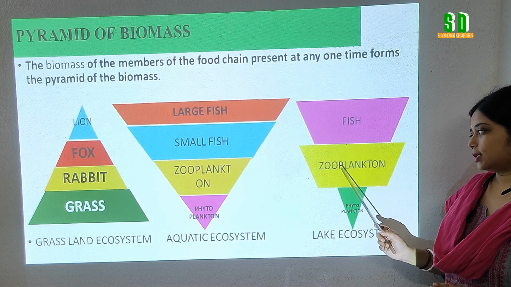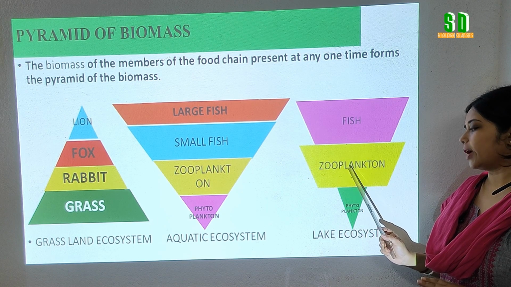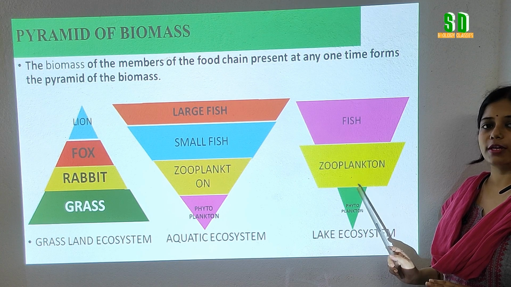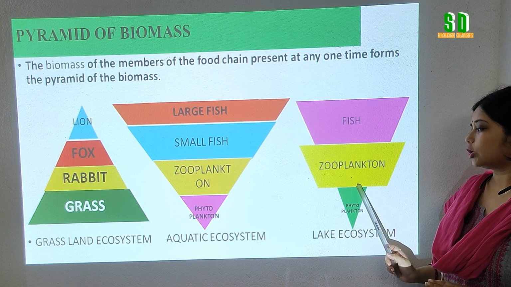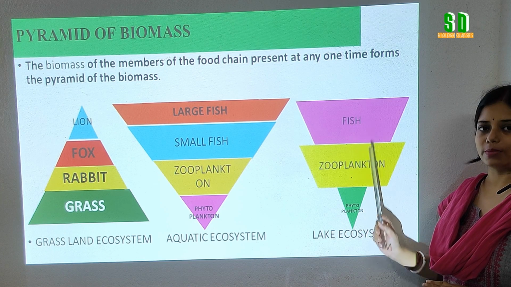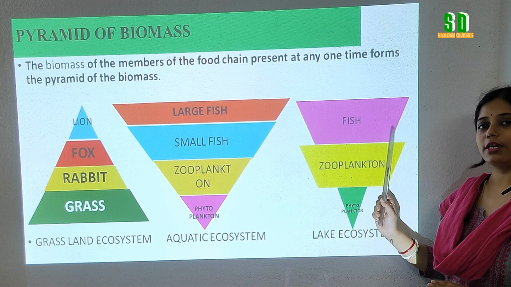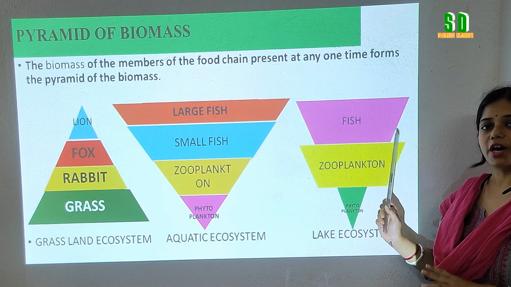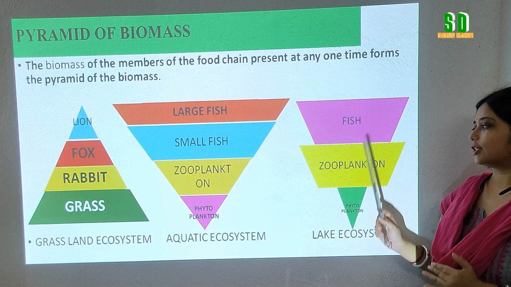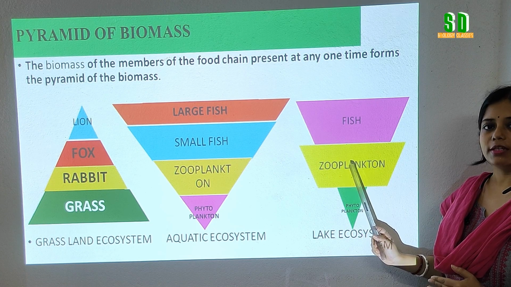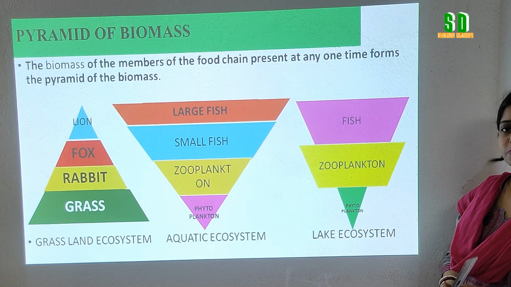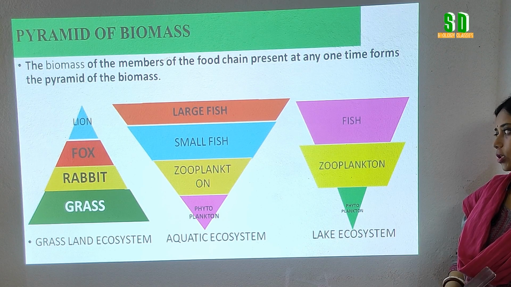So in the next trophic level, that is zooplankton which feed upon the phytoplankton, their number can be more than the number of phytoplankton. So it becomes broader, and again the fish which feed upon the zooplankton, their number, or the amount of biomass produced in the third trophic level, is again lesser than the second trophic level. That's why we are getting the spindle shaped pyramid of biomass in case of lake ecosystem.